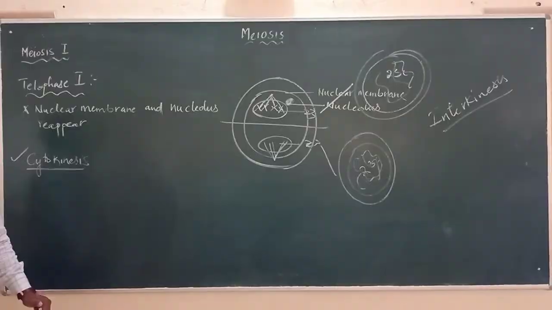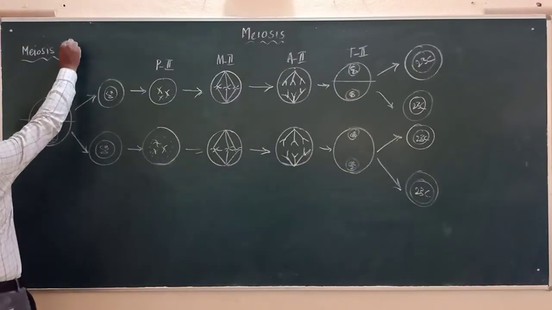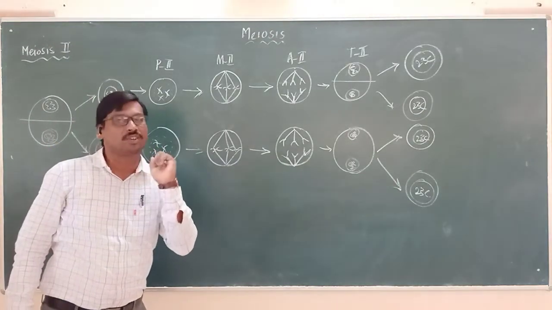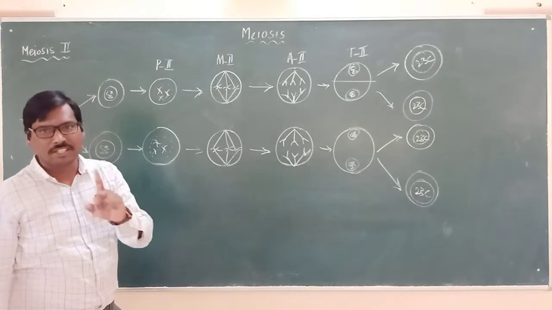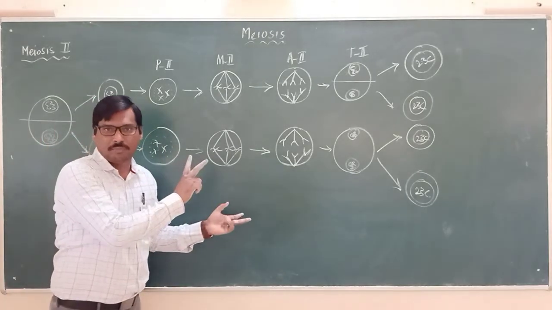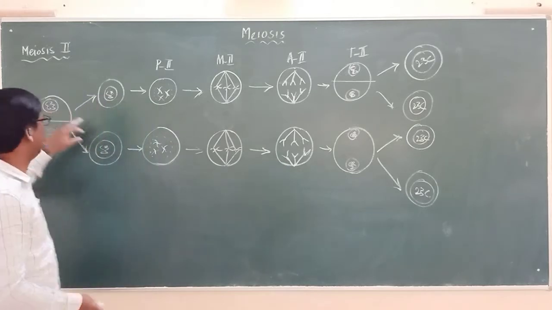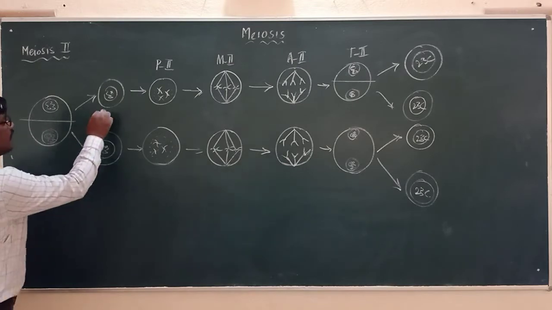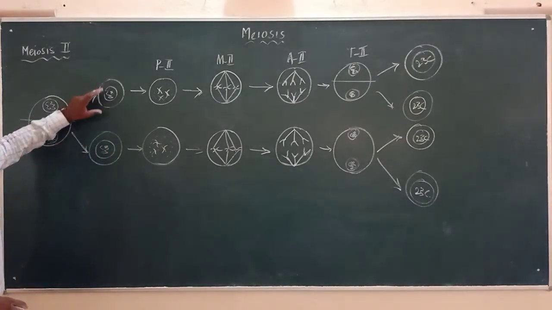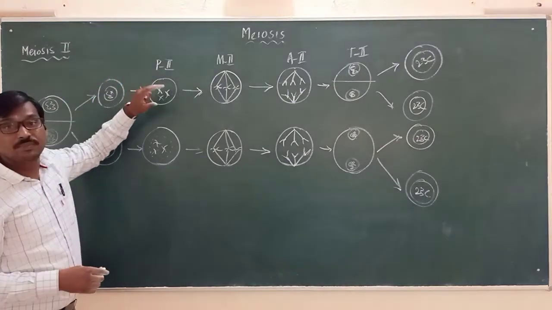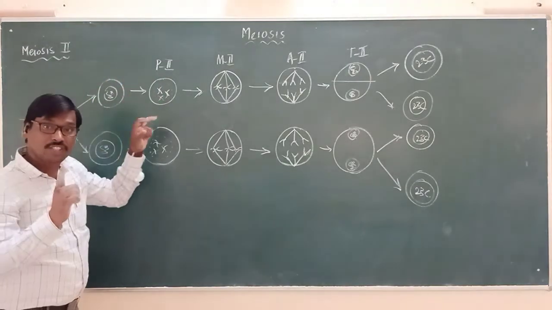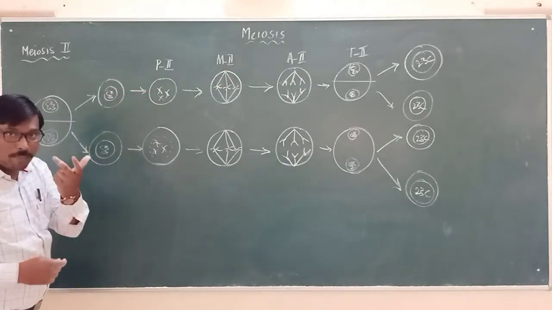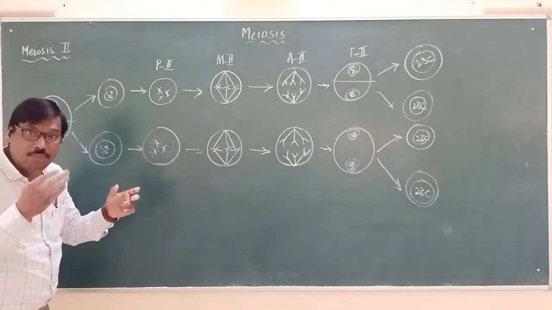Now we will discuss meiosis 2. Meiosis 2 is exactly the same as mitosis, so we will see only in diagrammatic form because we already understood mitosis. Right after meiosis 1, there are 2 cells, here having 23 chromosomes, here having 23 chromosomes. Now starts meiosis 2. Meiosis 2 also has prophase 2. In prophase 2, what happens? The same: the chromatin network separates into individual chromosomes.